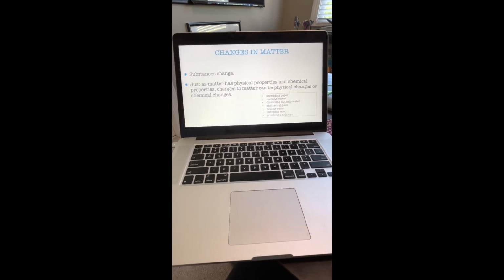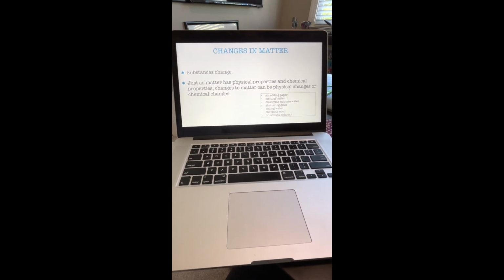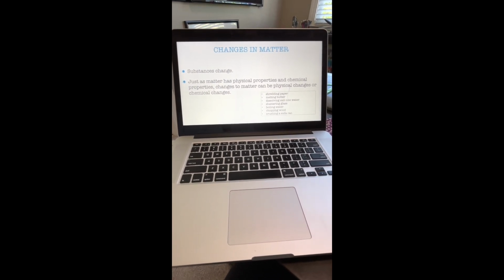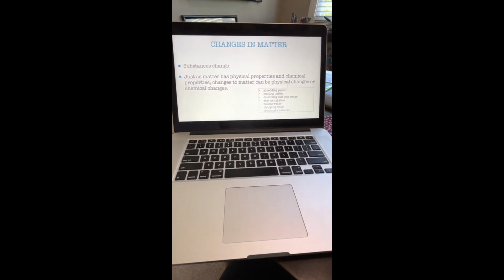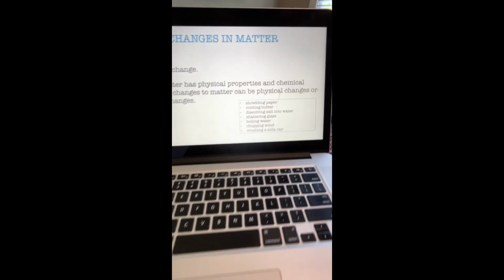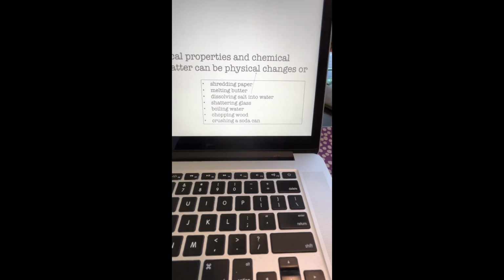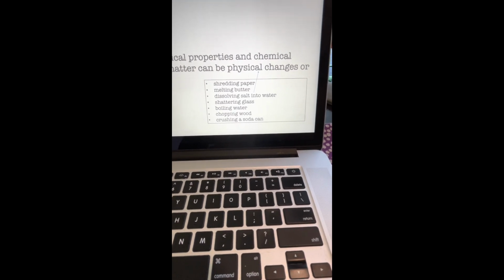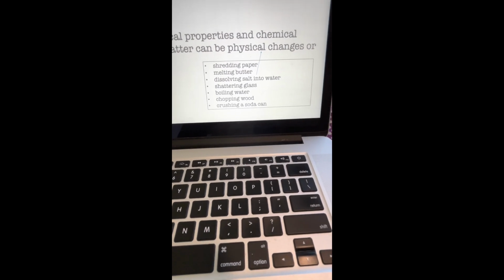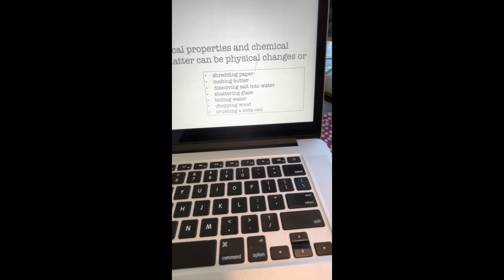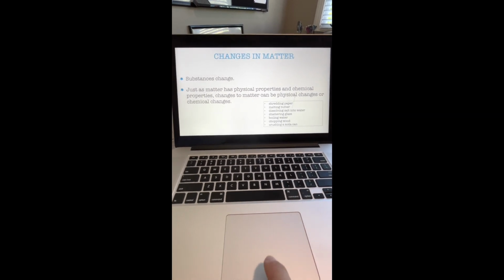Okay, changes in matter. Substances change. That's obvious. Just as matter has physical properties and chemical properties, changes to matter can be physical changes or chemical changes. So here are some examples of physical changes: shredding paper, melting butter, dissolving salt into water, shattering glass, boiling water, chopping wood, crushing a soda can. These are, again, physical changes.